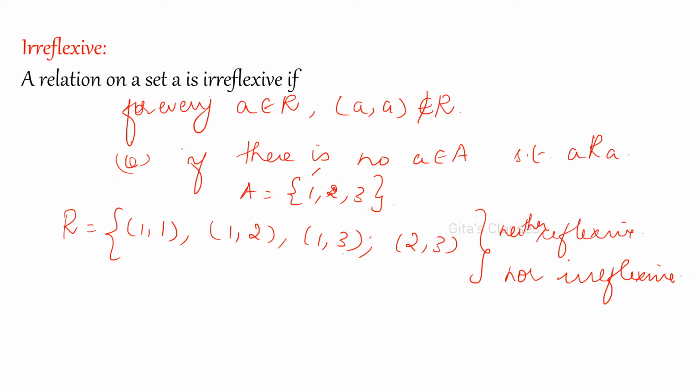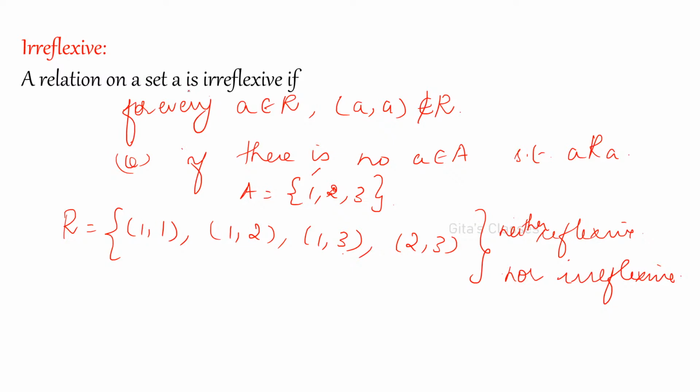Right. Now, can you say that it is irreflexive? No, it is not irreflexive also, because you are not supposed to have this (1, 1) if you want to say it is irreflexive. No element should be related to itself. For reflexive, all the elements should be related to themselves, and for irreflexive, no element should be related to itself. Understood the difference now?